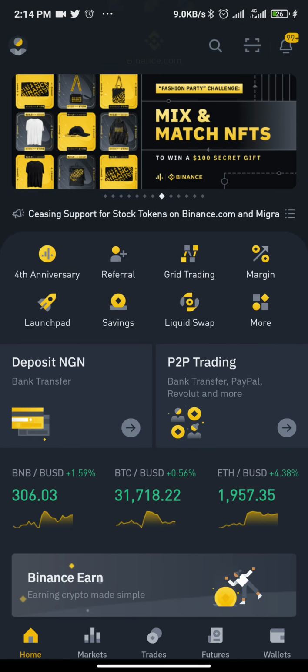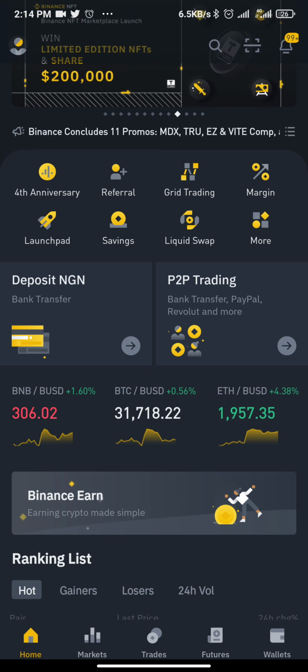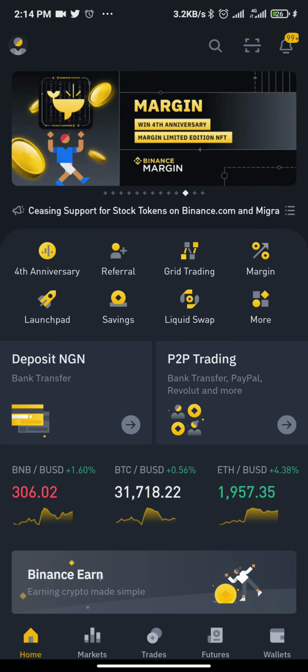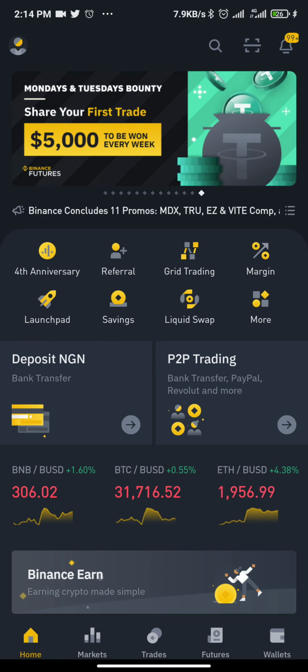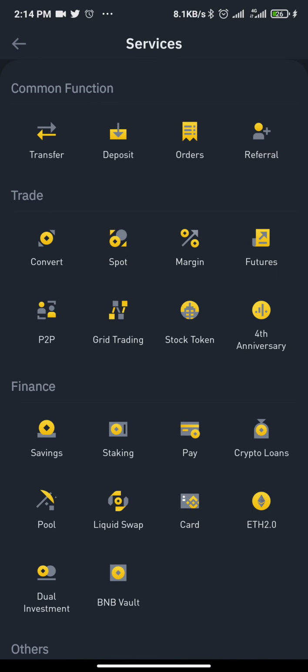So let's continue. This is the Binance interface. All you need to do currently is, first thing, make sure you have funds in your account. Now there are two things I want to teach you in this video. The first one is making money on Binance through staking, and the second one is you lending your funds to Binance. You understand? And you'll be given a percentage.